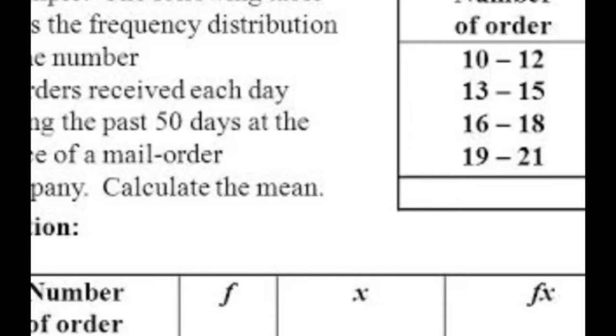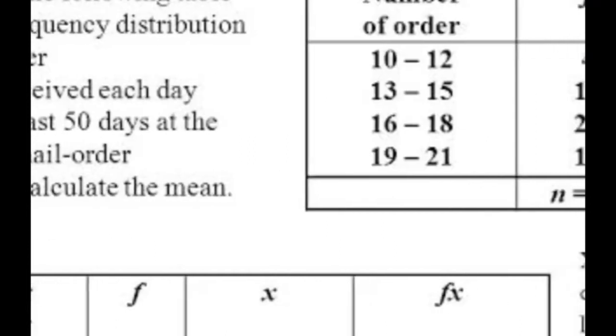And 19 plus 21 divided by 2 gives us 20. So we have got x. Now we have to find fx. How will we find that? We simply multiply f into x. So we get 4 into 11, 44, then 12 into 14, 168, and then 340 and 280.